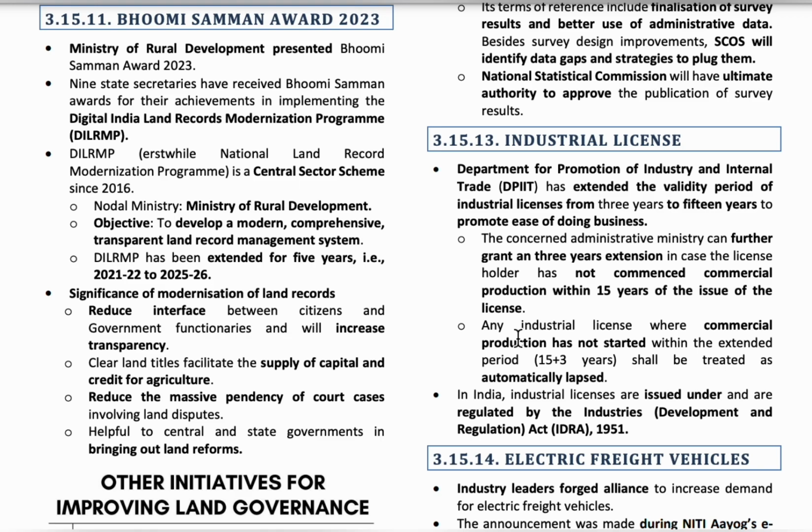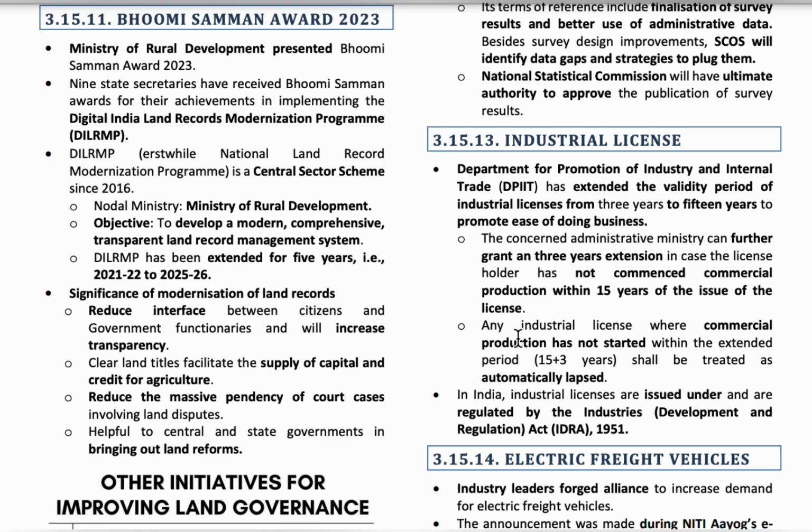The next topic is industrial license. So to promote ease of doing business, the Department for Promotion of Industry and Internal Trade has extended the validity of licenses given to the industries. Okay, so before the renewal was for every 3 years, but now it is extended to 15 years.